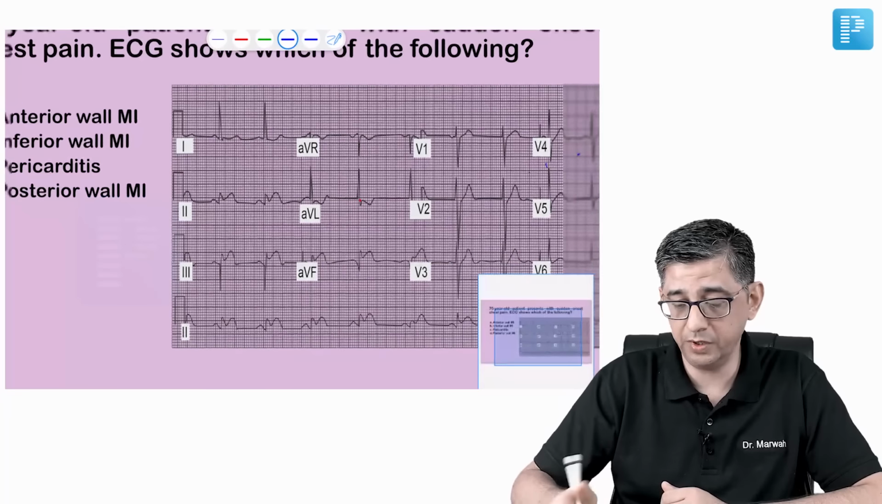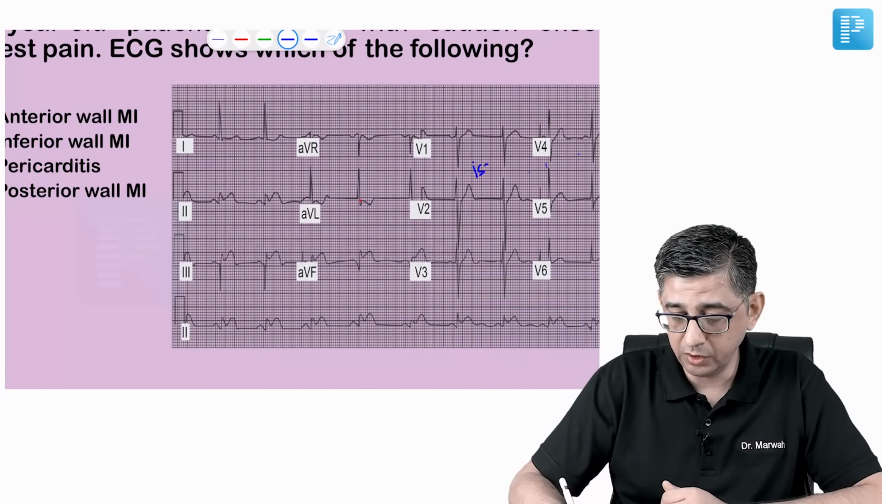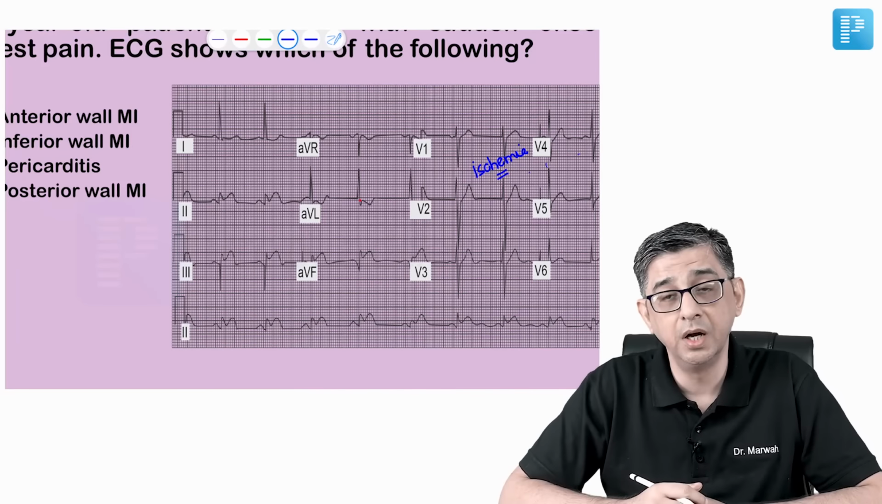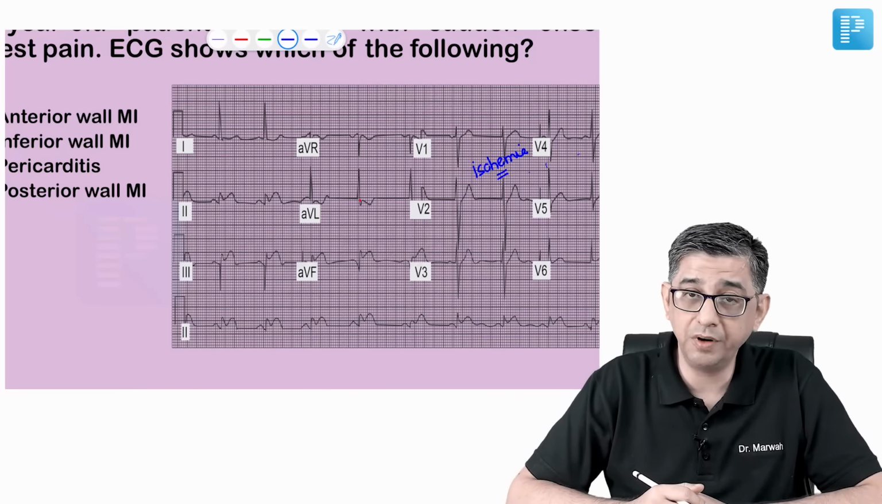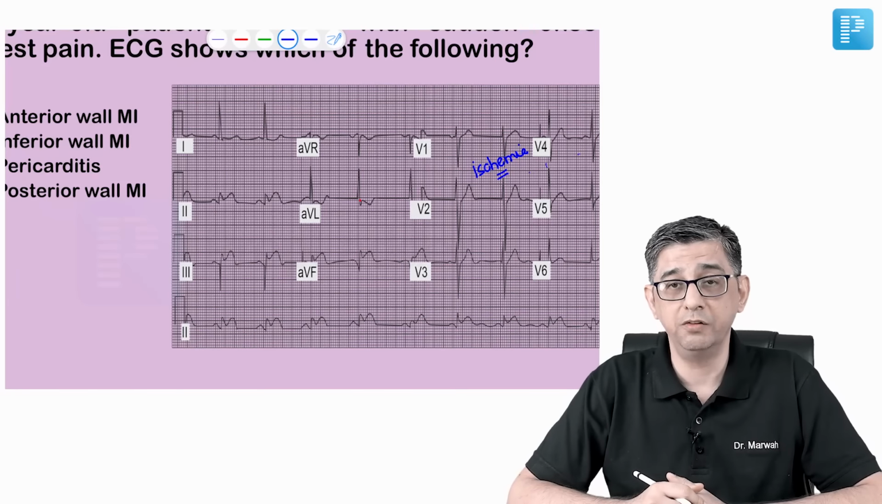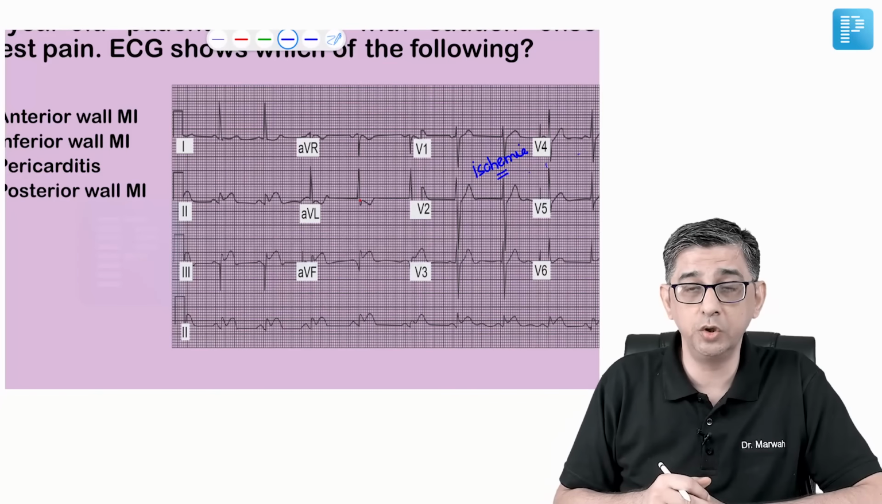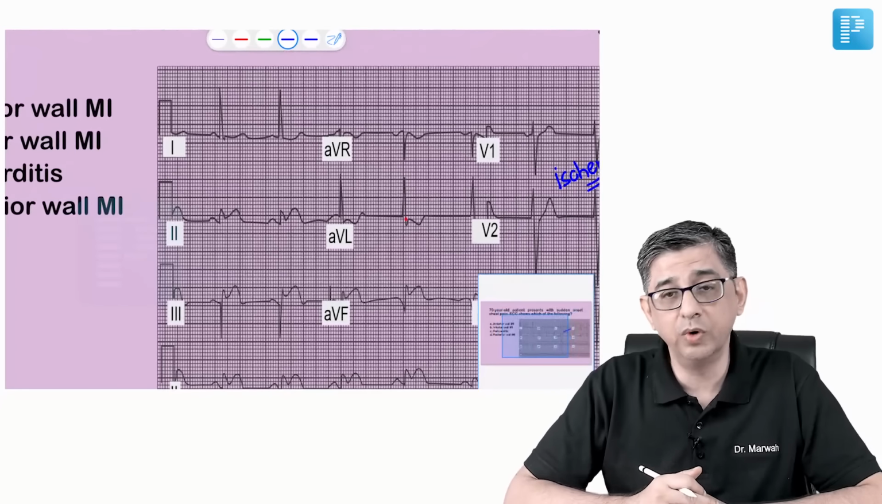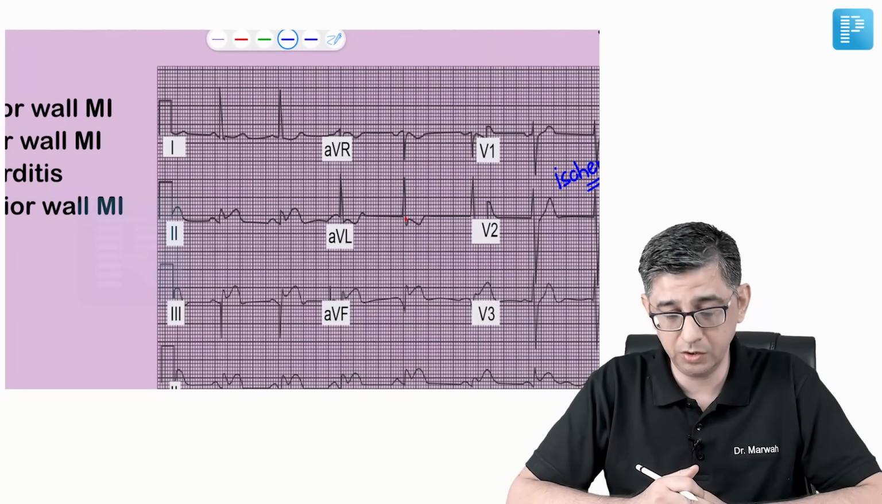Now listen to my words very carefully. Whenever the T wave amplitude is increased in myocardial infarction, initially you always have evidence of ischemia, but after ischemia you have infarction and then you have cell death. But when you use the word infarction, you need to find evidence of ST elevation. So I'll just zoom it in. Lead 1 is not showing any evidence of ST elevation.